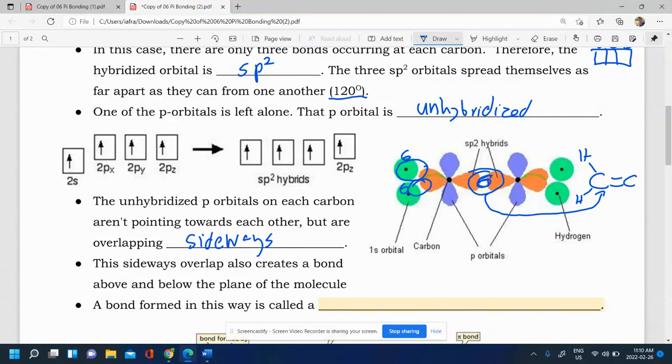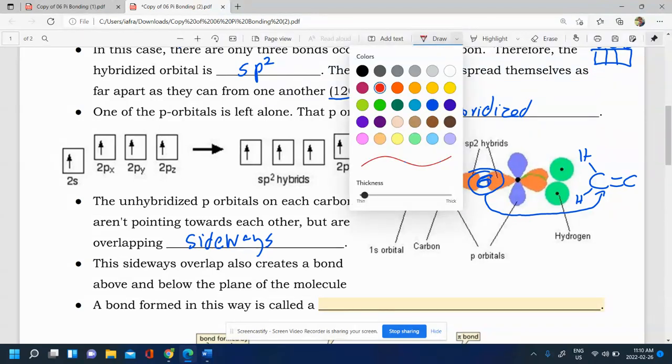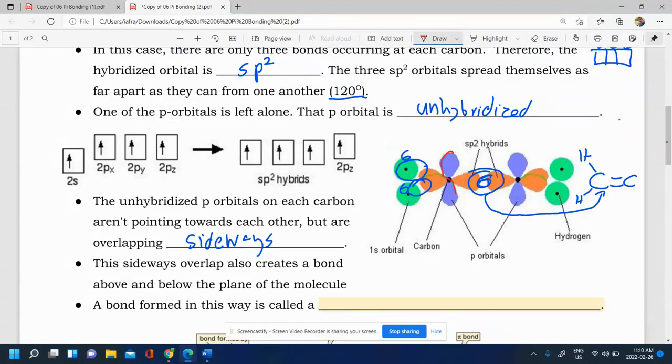Now, what you'll notice, though, is that there's this one over here on each carbon. This is unhybridized. It maintained its regular P shape. Unhybridized, not part of the sp2. And these 2 unhybridized P's on the 2 carbons, they're actually overlapping, but not directly. They're overlapping sideways.